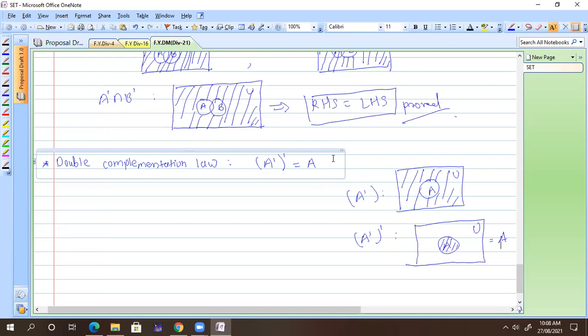First one is commutative, associative, identity, then we have idempotent, then universal, distributive, and then we have De Morgan's, and the double complementation law.